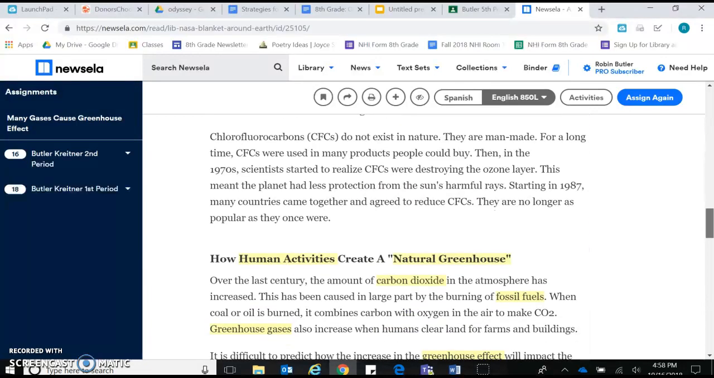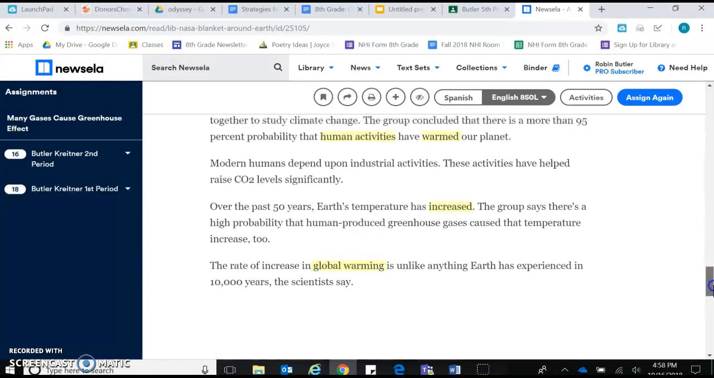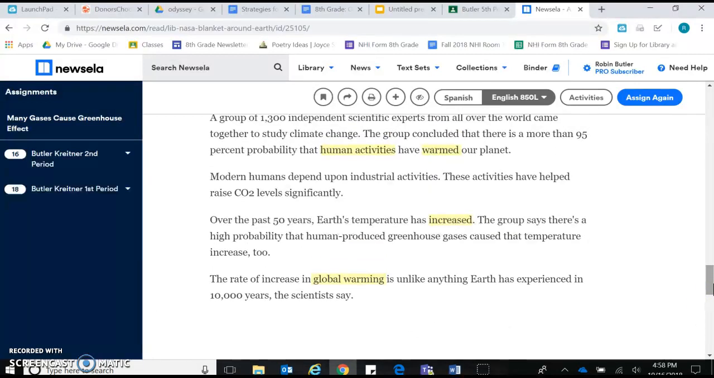And then I scroll down to the bottom, and the last section was about the rate of increase in global warming being unlike anything Earth has experienced in 10,000 years, scientists say. Now what I need to do is take some of these words and see if I can bring them all together to make a central idea statement. So I've pulled some of the words that came up together, and I think I may need to add a few as well and put them on a slide.